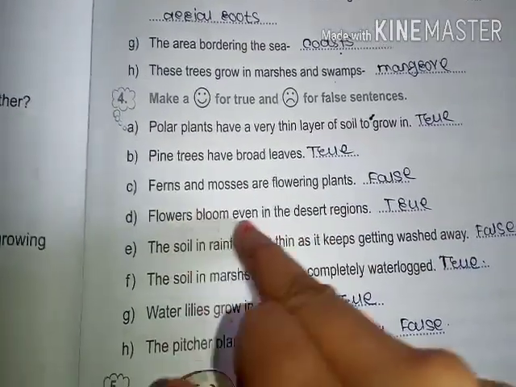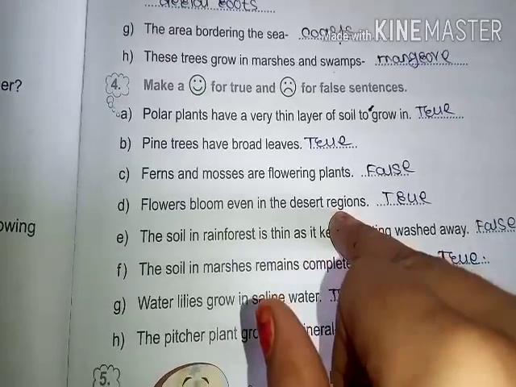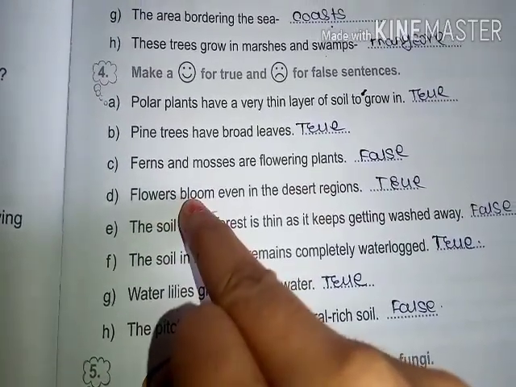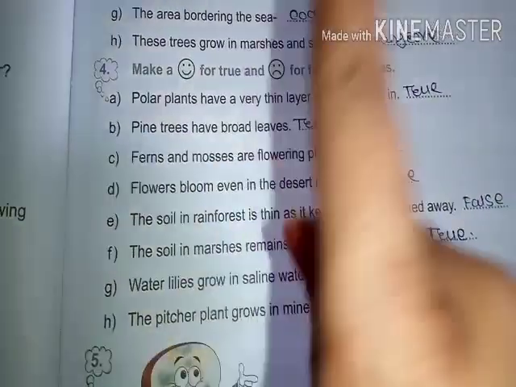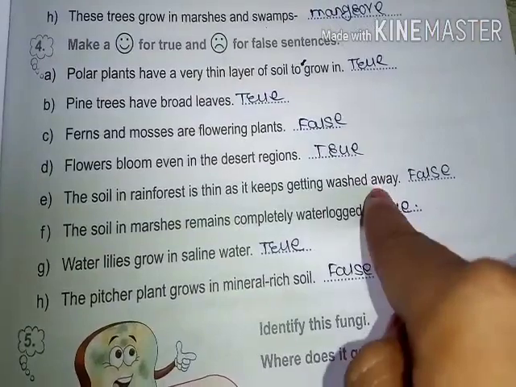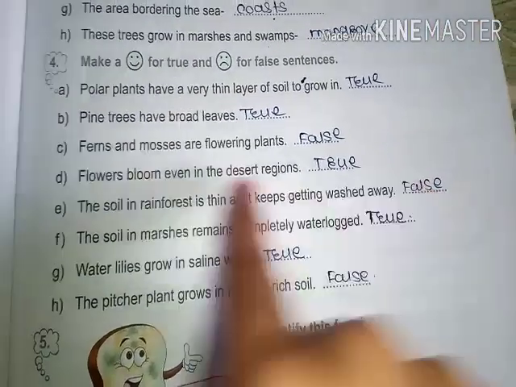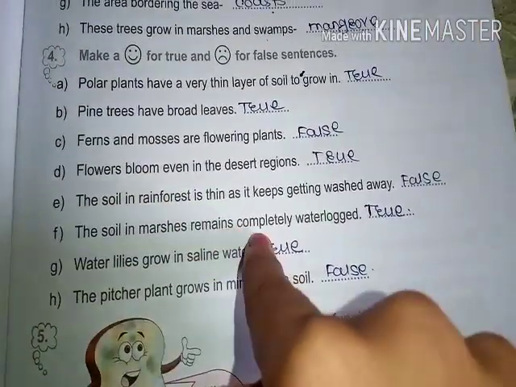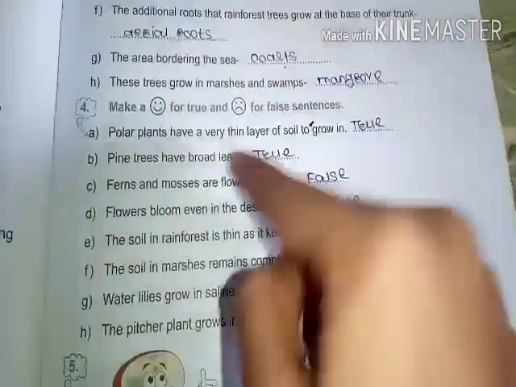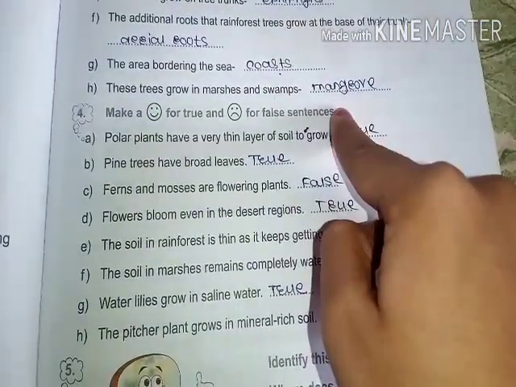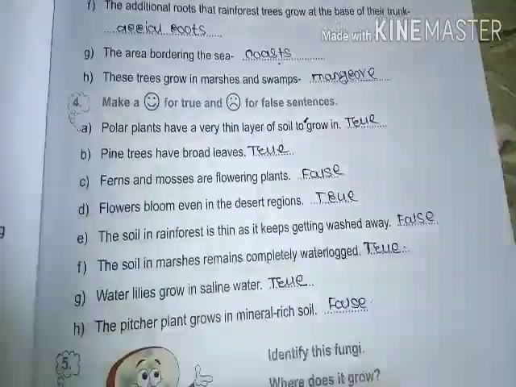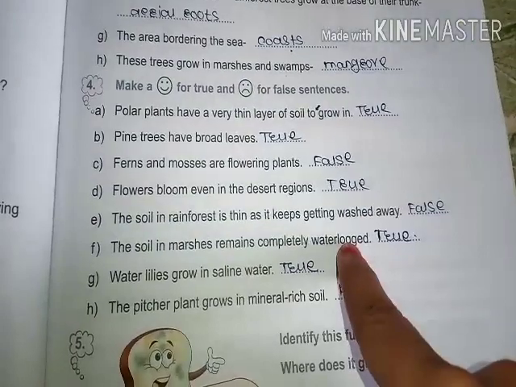Next one, flowers bloom even in a desert region. True, because cactus grows flowers, but only for one night. The soil in the rainforest is thin as it keeps getting washed away. False. The soil in marshes remains completely waterlogged. True, because mangrove plants have characteristics to hold the mud together. That is why it is called waterlogged.